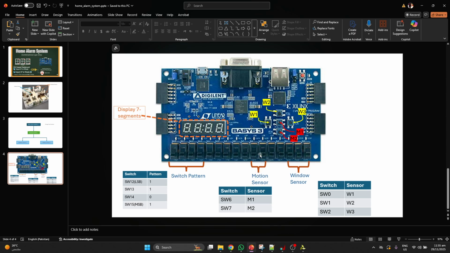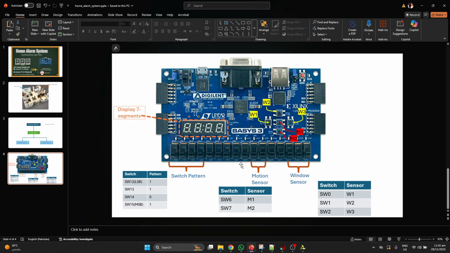And if switch 6 is high and we press the M1 push button, it will show 6 here. It means that our motion sensor 1 has breached the security.